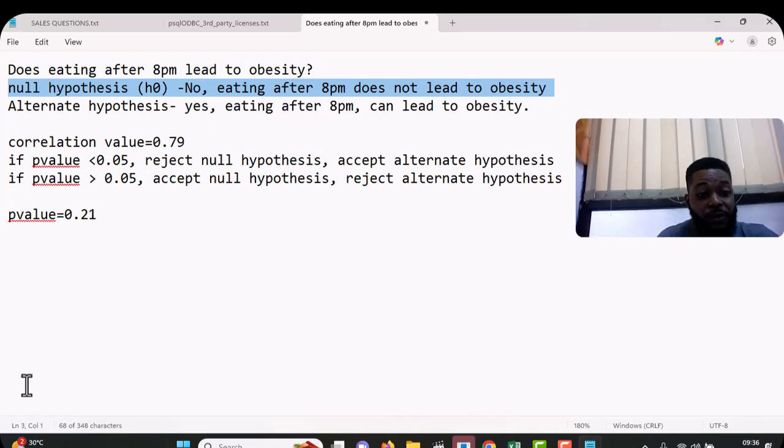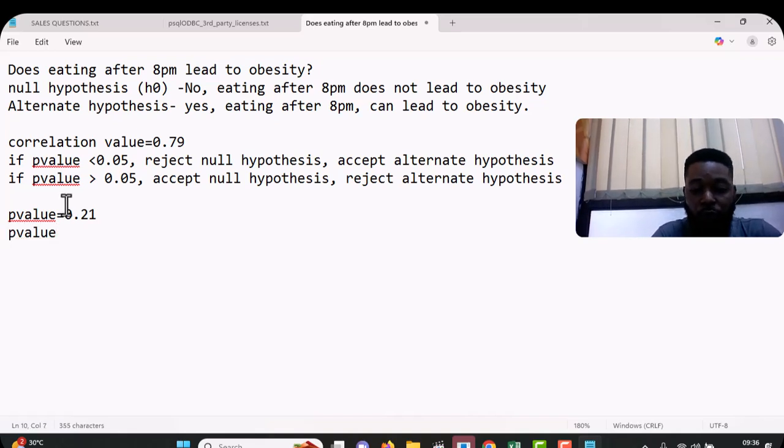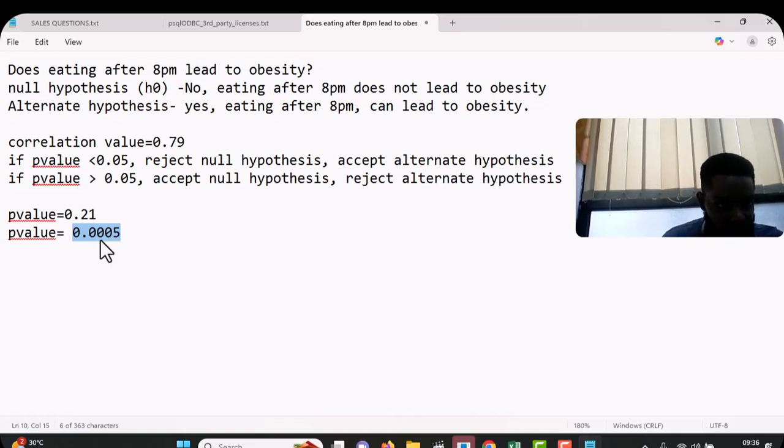Now, but if the p-value was, let's say, 0.0005, you can see that this 0.0005, there are 3 zeros here, is less than 0.05.